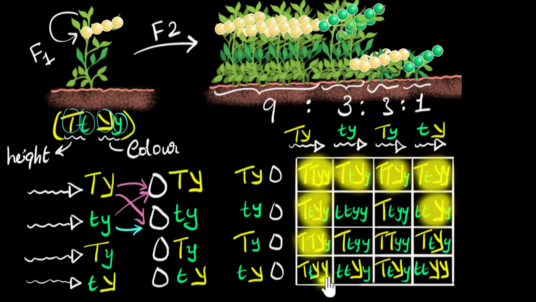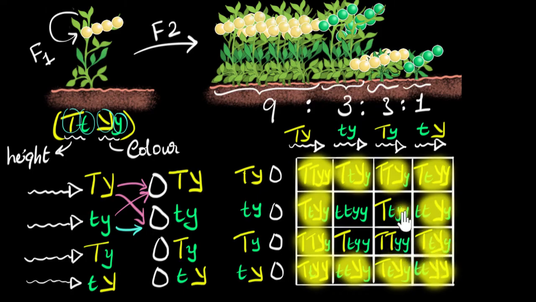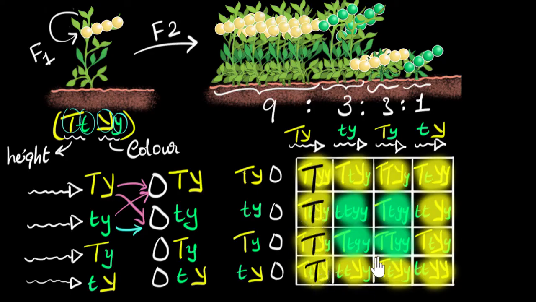Yellow, yellow, yellow, yellow, yellow, yellow, yellow. And these don't even have that yellow Y. These are the ones that will be green. Green, green, green, green. All right, now let's see which is tall and short. Again, if there's a capital T, it's going to be definitely tall. At least one capital T, tall. So this is tall, tall, tall, tall, tall, tall, tall, tall, tall. I think the rest are all short, short, short, short.